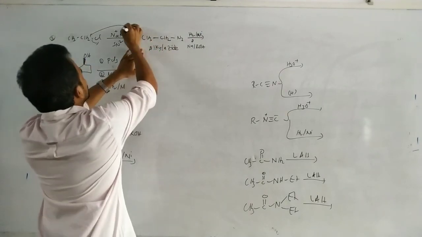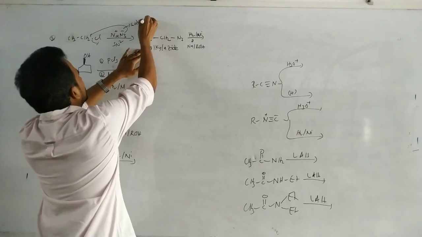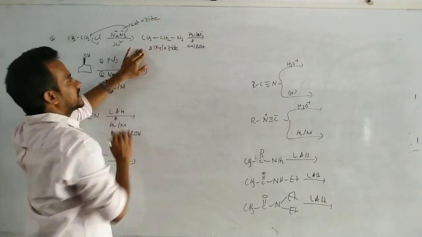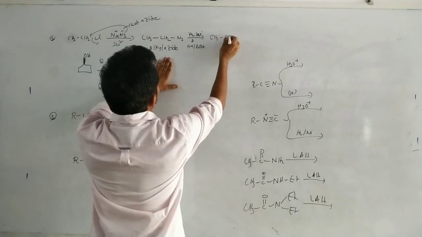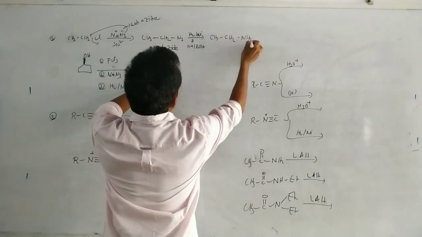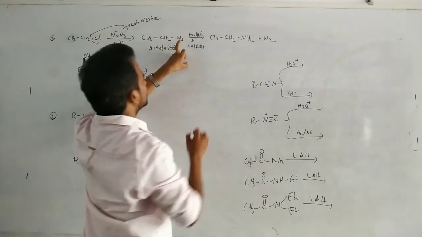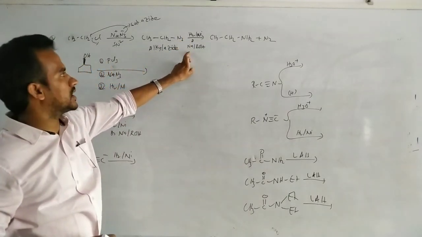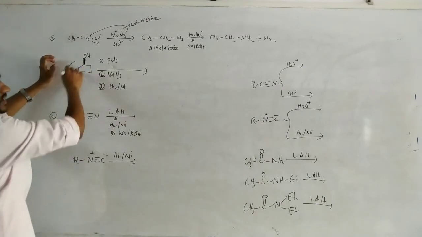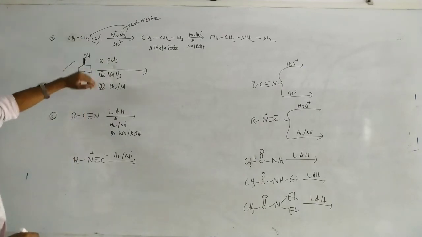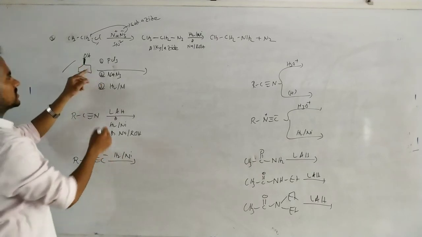Now reduction with H2 and nickel or sodium and alcohol gives CH3CH2NH2 plus N2. So you can write this reaction, same pattern, with stereochemistry.